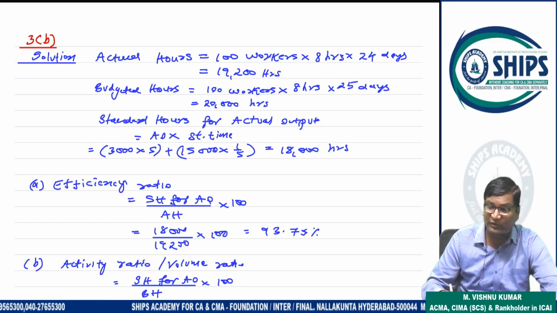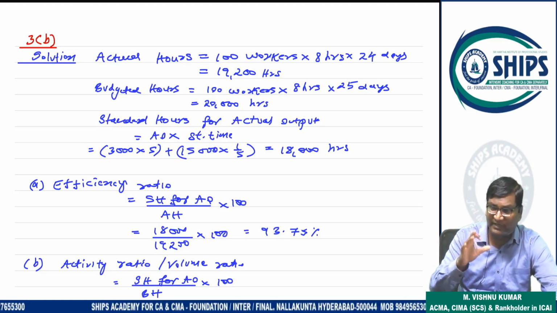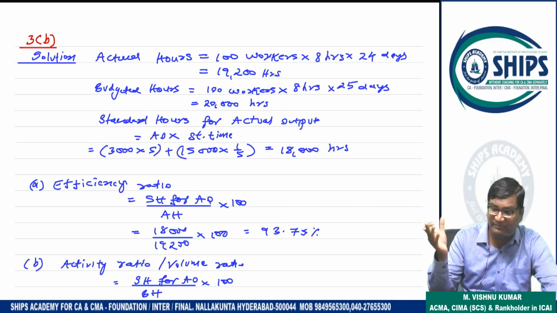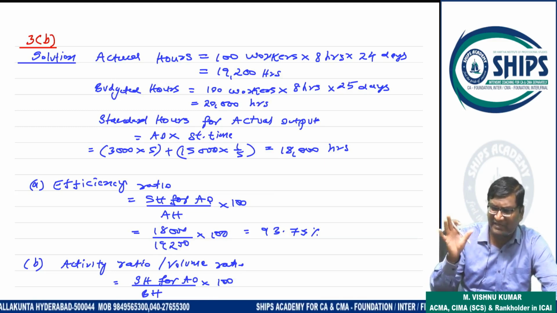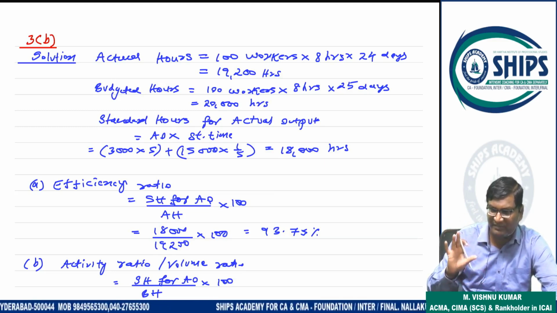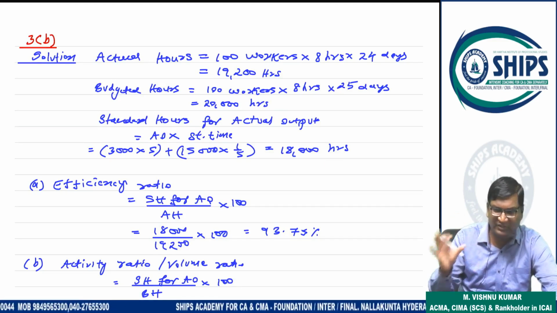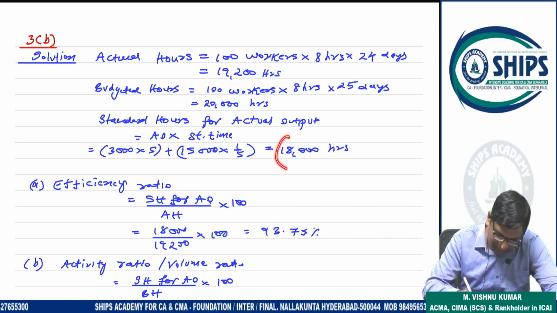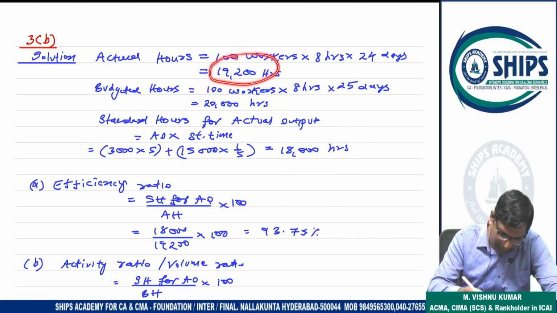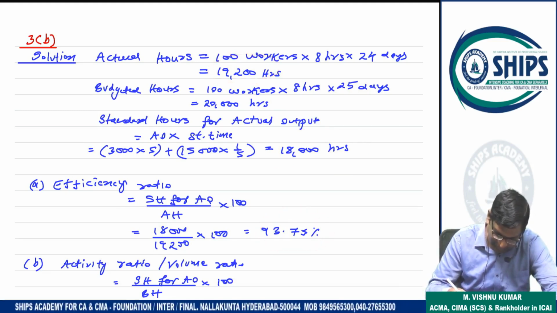So the efficiency ratio formula: standard hours for actual output minus actual hours into fixed overhead rate per hour. If you are calculating in units, generally it is used in hours only, so you multiply with hours. Here standard rate and actual rate are not required. Rates will not be used in control ratios. So directly standard hours by actual hours. The standard hours for actual output is 18,000. Actual hours are 19,200. Efficiency ratio is 93.75%.